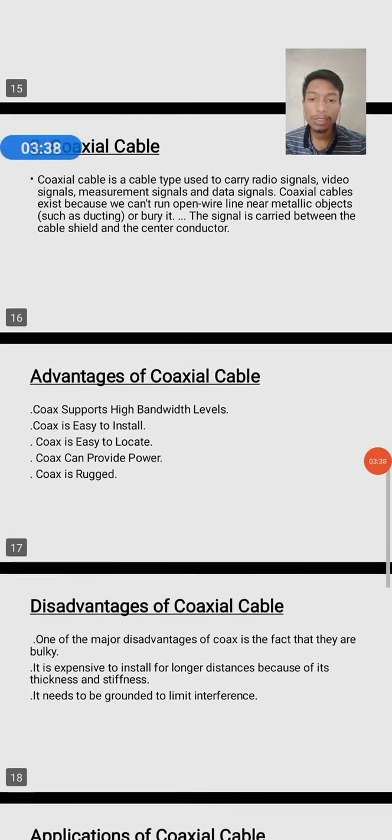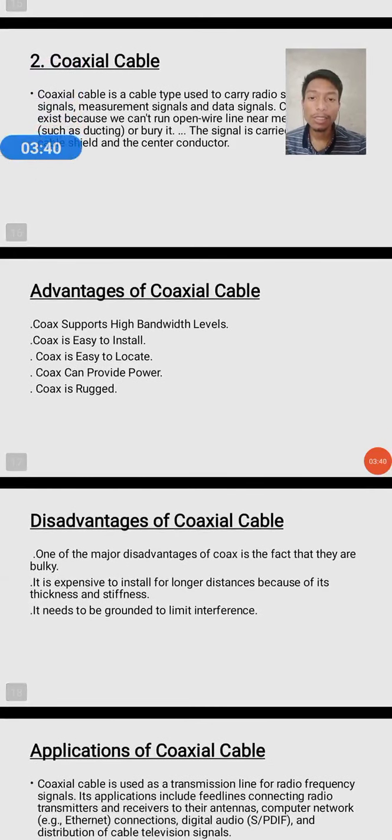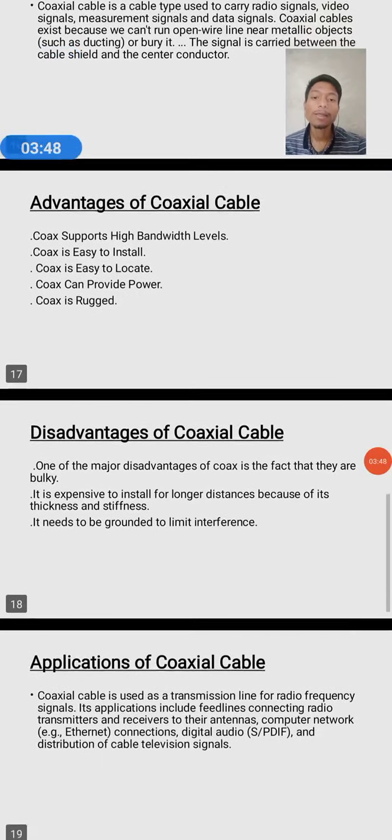Advantages of coaxial cable: coaxial supports high bandwidth levels, easy to install, easy to locate, can provide power, is rugged.